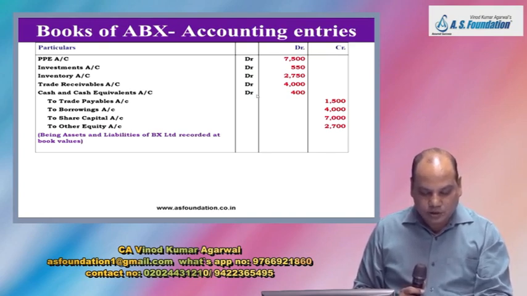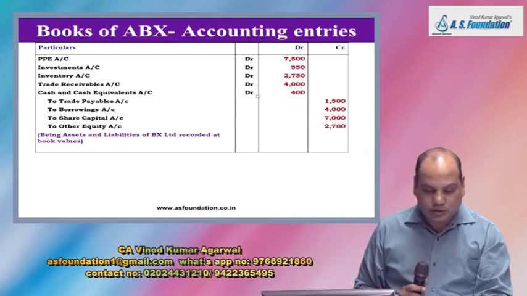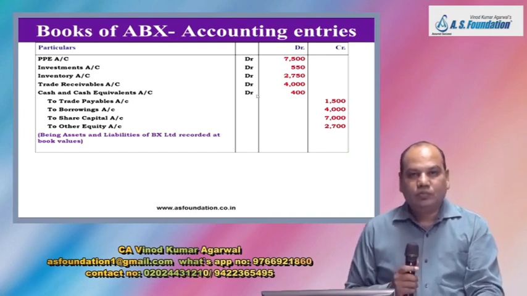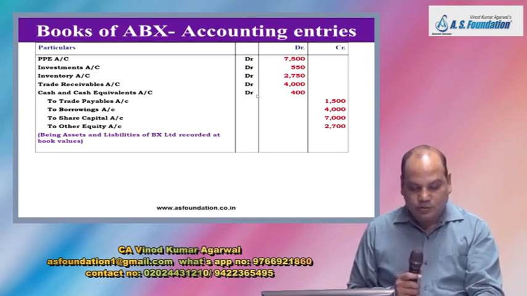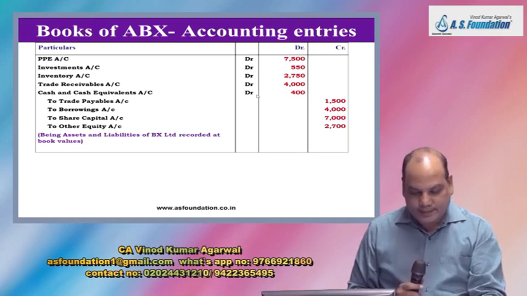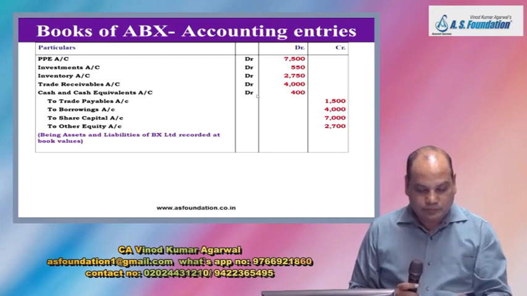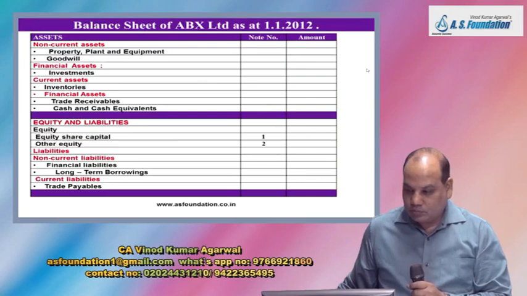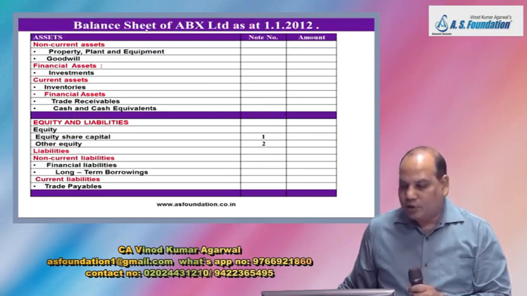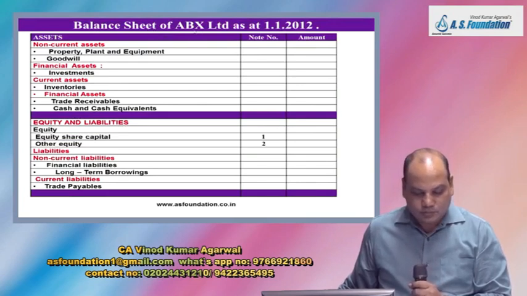Being assets and liabilities of BX Limited recorded at book values. Now what is one more task pending? You have to prepare, write down statement of financial position.